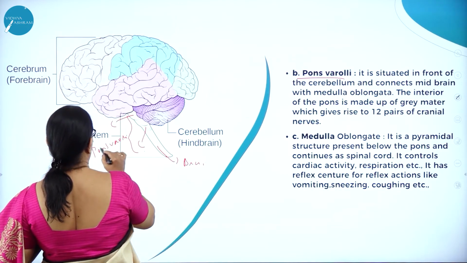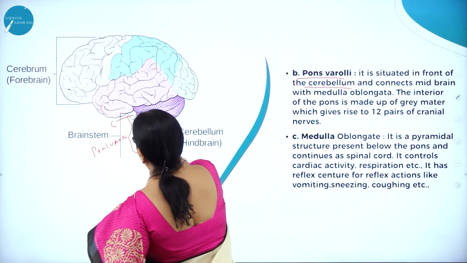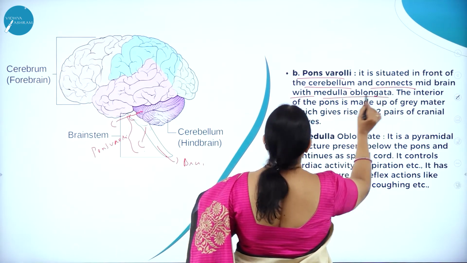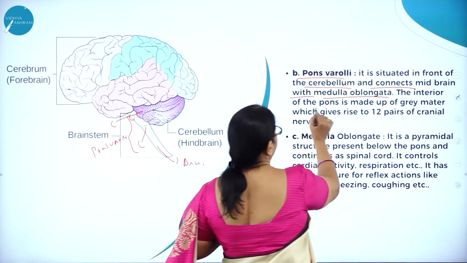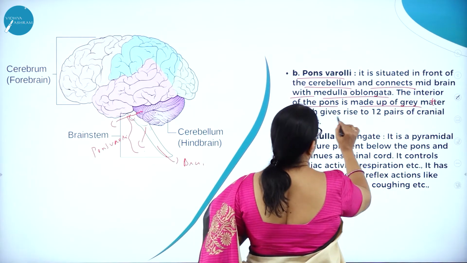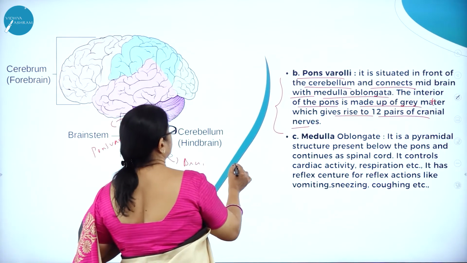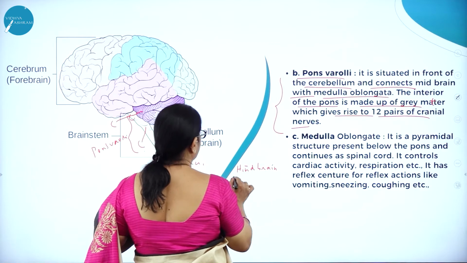So pons varolii is situated in front of the cerebellum and connects midbrain with medulla oblongata. The interior of the pons is made up of grey matter, which gives rise to 12 pairs of cranial nerves. So as we know, the hindbrain consists of